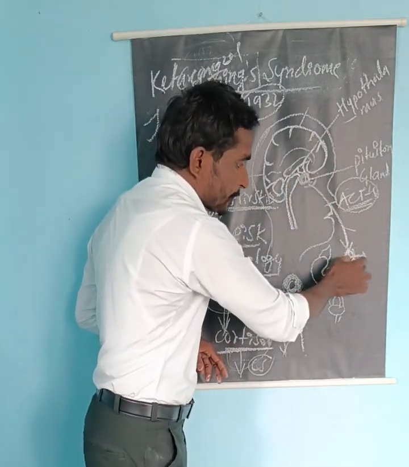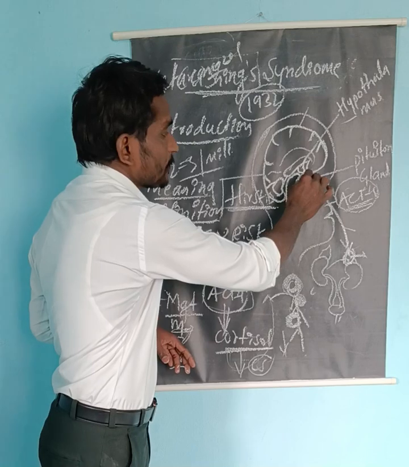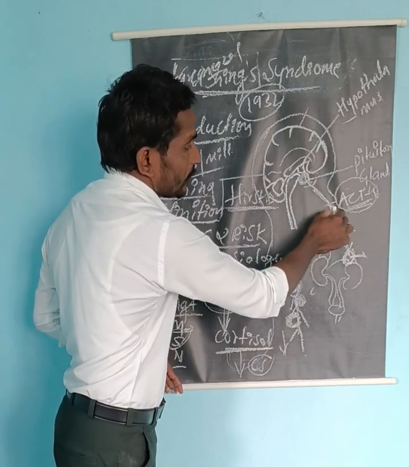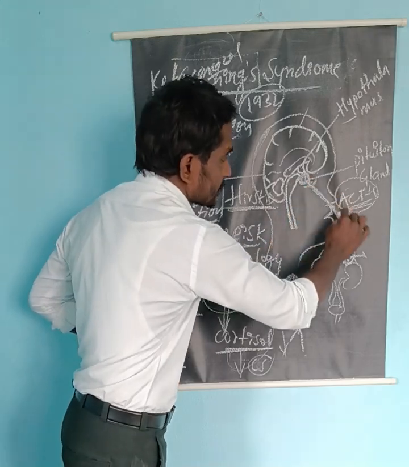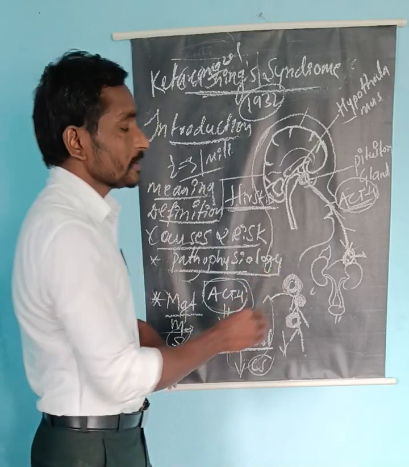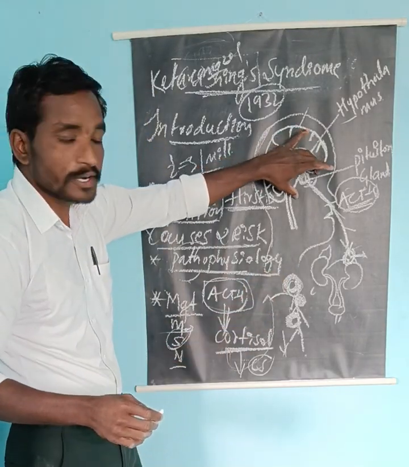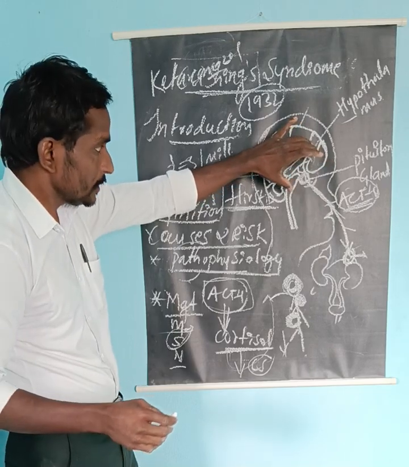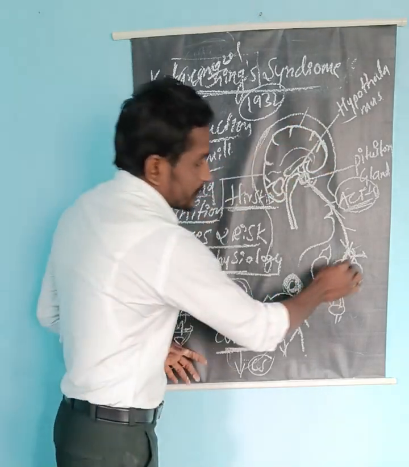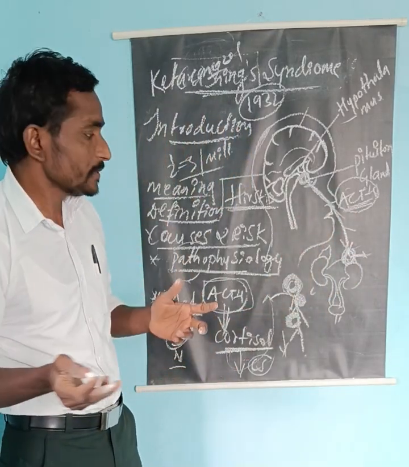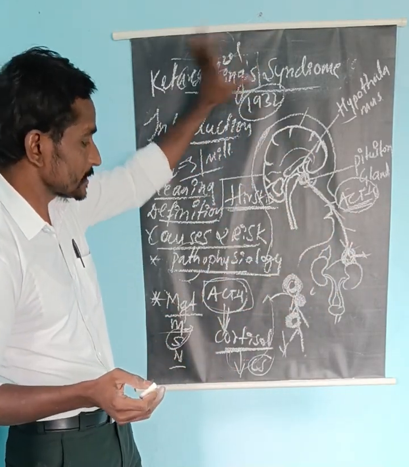Now coming to the surgical options. Here the tumors are the pituitary tumors and the adrenal tumors. There is transsphenoidal resection of pituitary tumors, or transsphenoidal hypophysectomy, that is surgical removal of the pituitary gland through the nostrils. That is one option. If the adrenal tumors are there, bilateral or unilateral, then adrenalectomy is the option for treating Cushing syndrome.